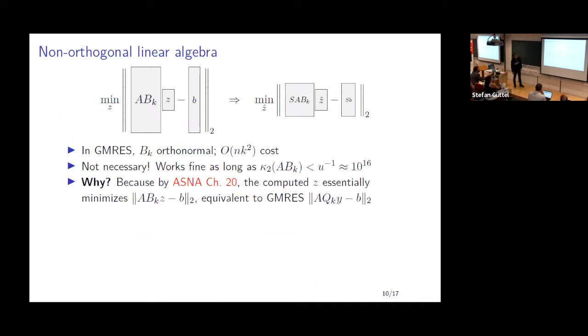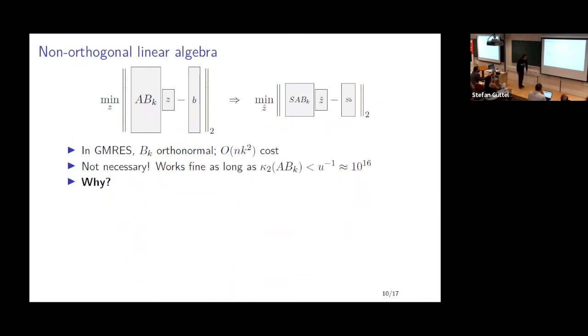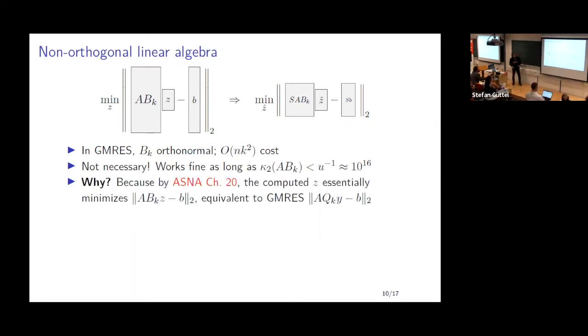The answer is yes. So what we're going to do is we're going to build Bk, which is not orthonormal. We're going to avoid the orthonormalization cost that you need in Arnoldi. And we're going to claim basically that as long as the condition number of A times Bk, this matrix, is something like 10 to the 16 or smaller, it's going to be good. And solving this is good, and therefore in some sense solving that is also good. So we can really make this work.